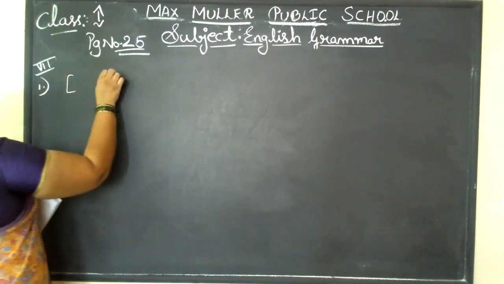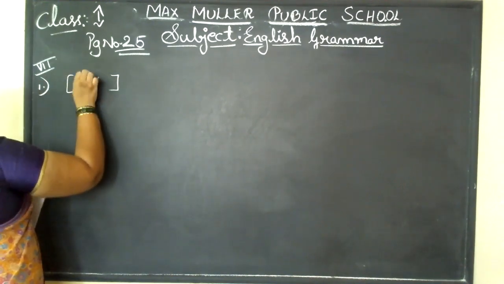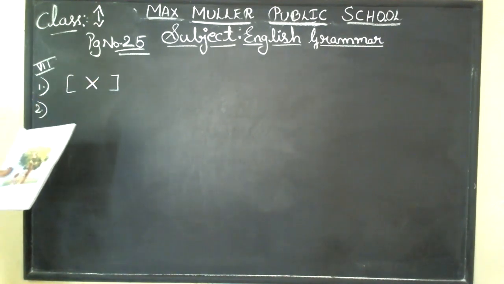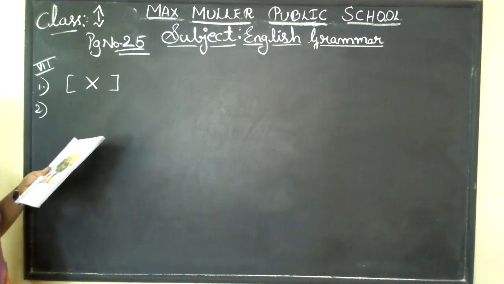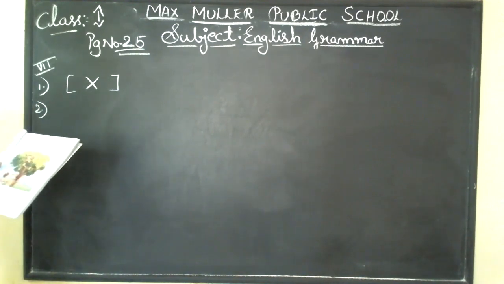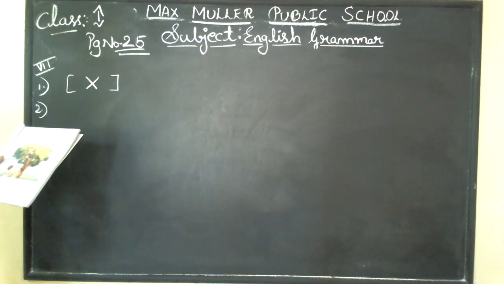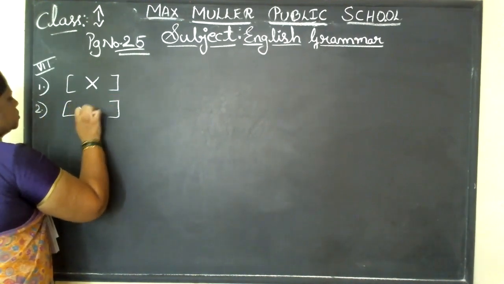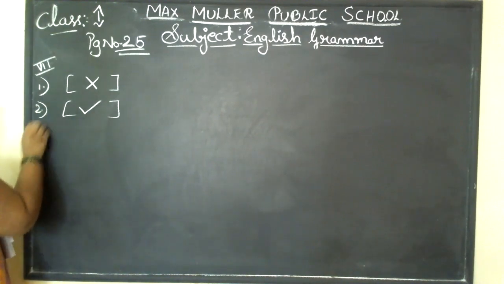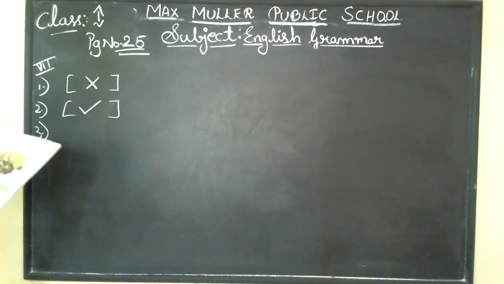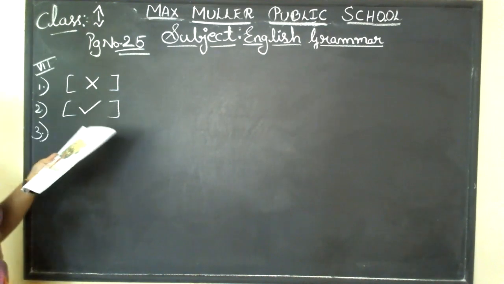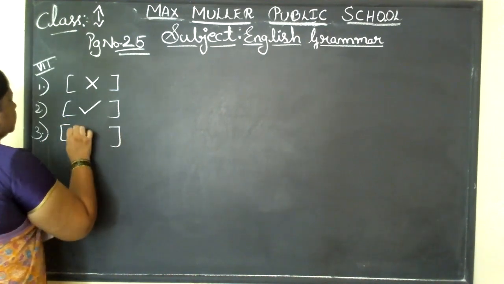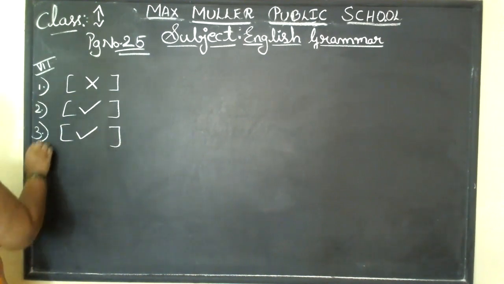Okay, the first one, put a wrong mark, means it is false. There are 2 mango trees or 1 mango tree? 1 mango tree, yes. There are many mangoes on the tree. Yes, there are many mangoes on the tree. Put a tick mark. Okay. There is a monkey on the tree. Yes, there is a monkey on the tree. Put a tick mark again.